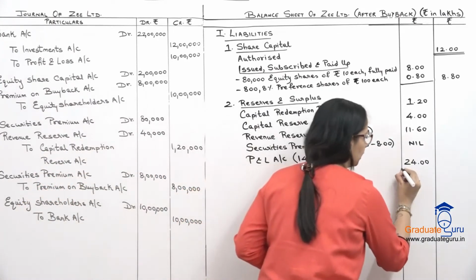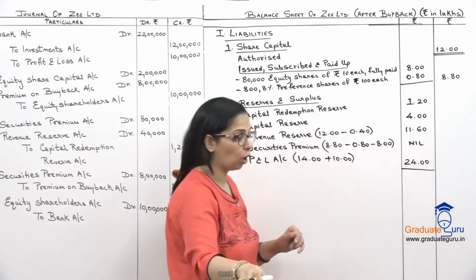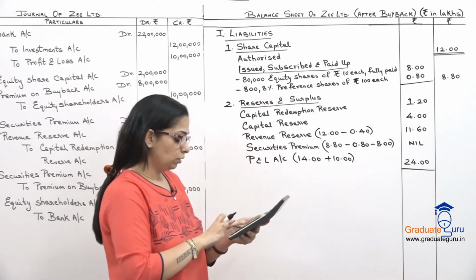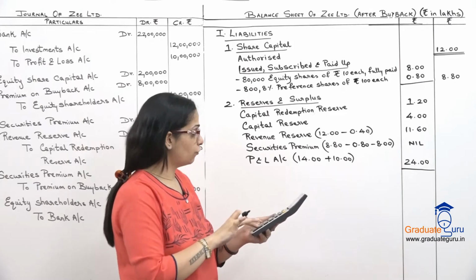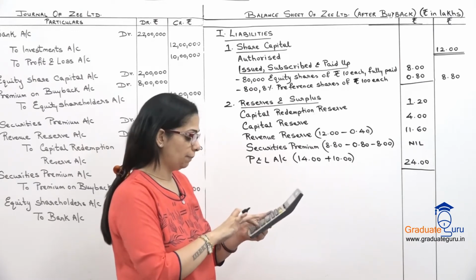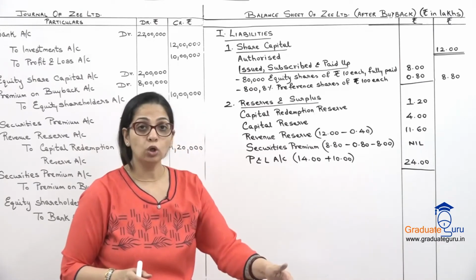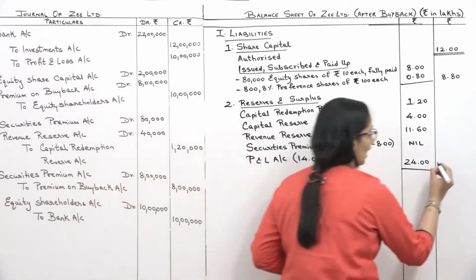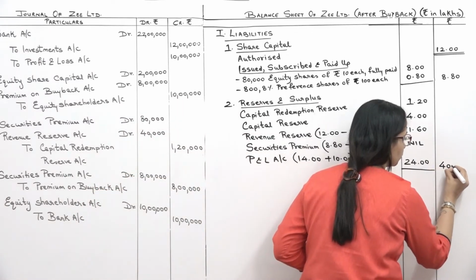Let's take the total and take it outside in the outer column. So 1.20 plus 4 plus 11.60 plus 24. My total reserves are 40,80,000. That is 40.80.